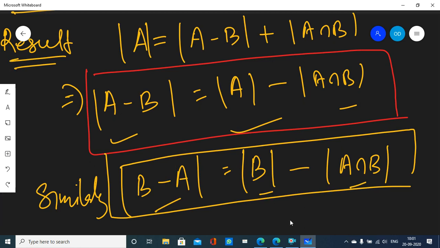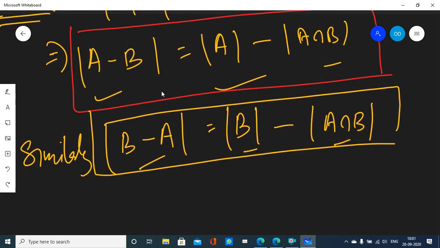You have to memorize this: the cardinality of A minus B is equal to the cardinality of A minus the cardinality of A intersection B. Then the cardinality of B minus A is equal to the cardinality of B minus the cardinality of A intersection B.